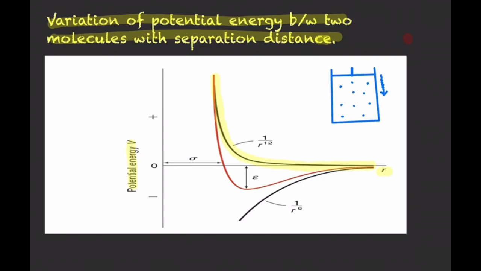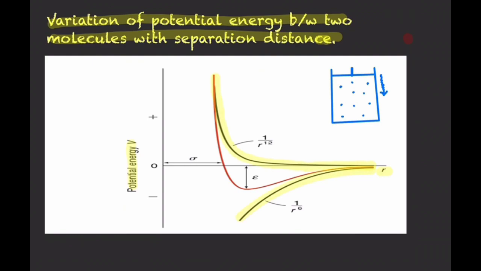When we are compressing the real gas, the molecules are coming nearer to each other, so the distance between the molecules is decreasing, and because of that the electrostatic force of attraction between the nucleus of one molecule and the electron cloud of other molecule is going to increase. Due to increase in force of attraction, the negative value of potential energy is going to increase. So the lower graph is related to force of attraction. As we are decreasing the distance between the molecules, the force of attraction is also increasing.